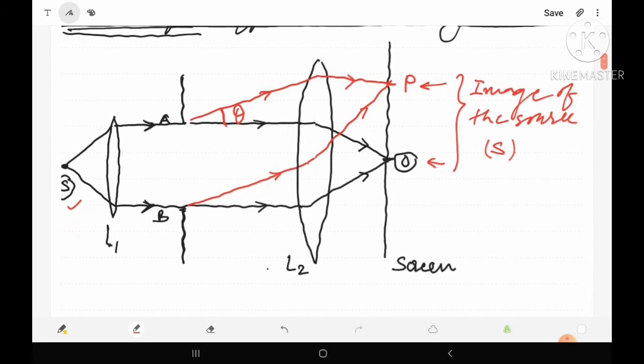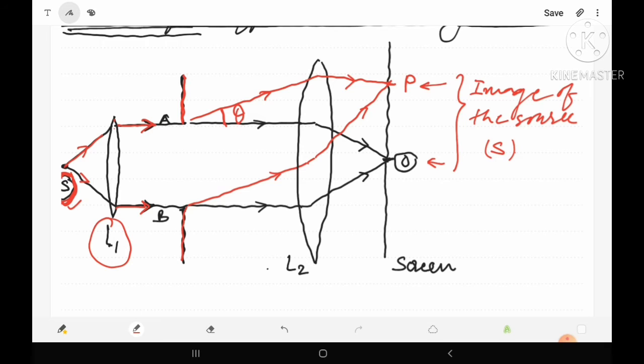Let's see again. In this figure, S is a point source of monochromatic light from where a beam of monochromatic light is released in all possible directions. L1 is a convex lens kept such that at its focus the source S is kept. When the light is incident on the convex lens L1, after passing through it will become parallel, and this parallel beam of monochromatic light is allowed to be incident on a slit AB.